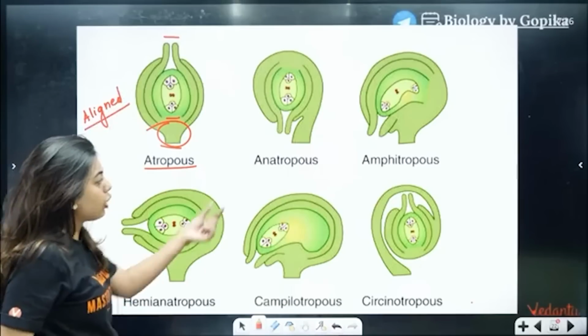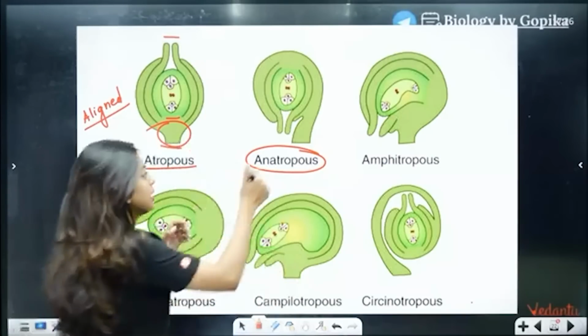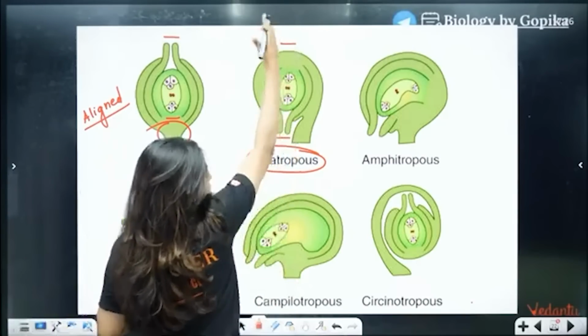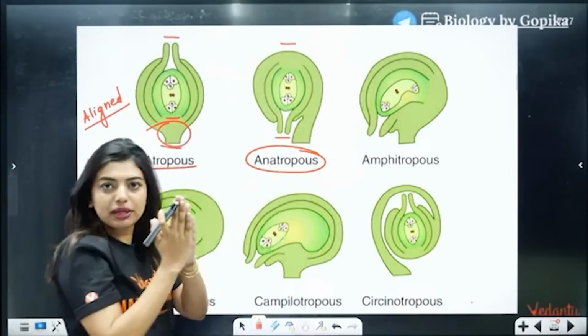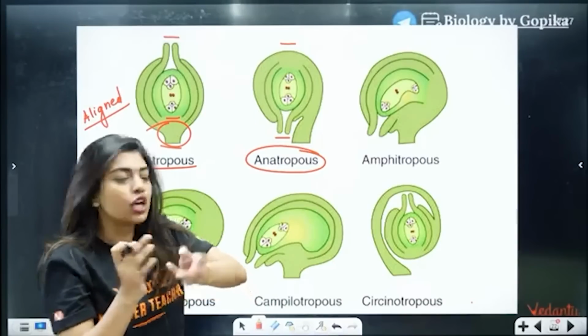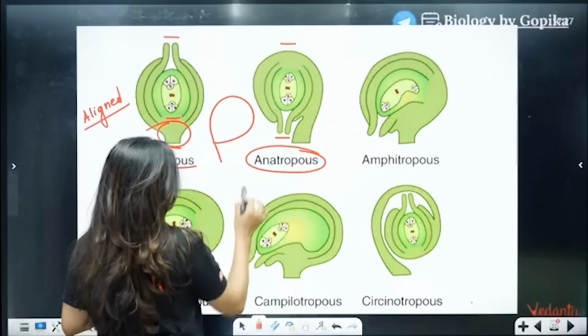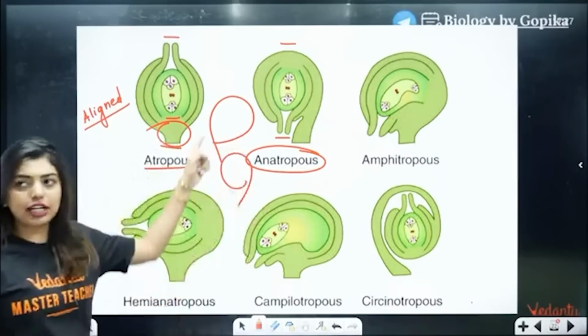Now you are studying anatropous ovule. In anatropous ovule, what has happened? Micropylar and chalazal are coming in alignment, but the funicle is not coming in alignment, and these are bent over. Understood? So this is what you are studying, anatropous ovule, right? We draw it like this or we draw it like this. This is the same thing, anatropous ovule.